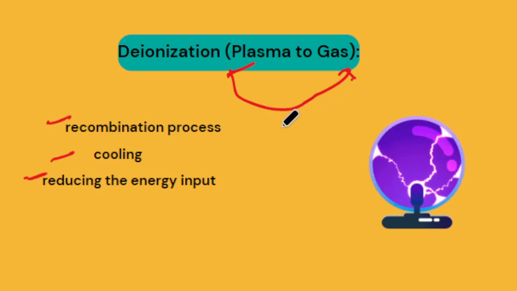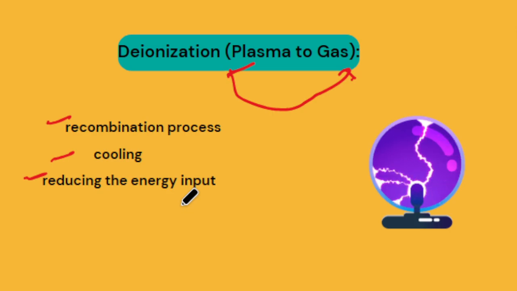So, plasma is a distinct state of matter that consists of ions and free electrons, while gases are made up of neutral molecules or atoms. Transitioning from plasma to gas involves the recombination process and typically requires the plasma to lose energy, which can happen through various mechanisms like cooling and reducing the energy input. Okay, as the ions and electrons recombine, the plasma ionization state diminishes and the gas returns to a neutral state.